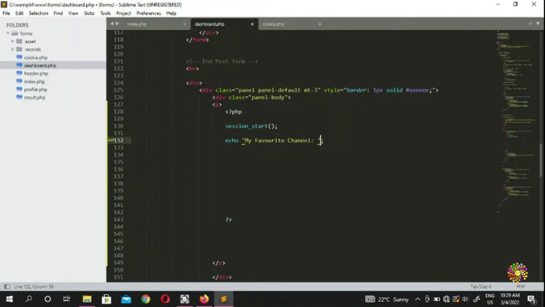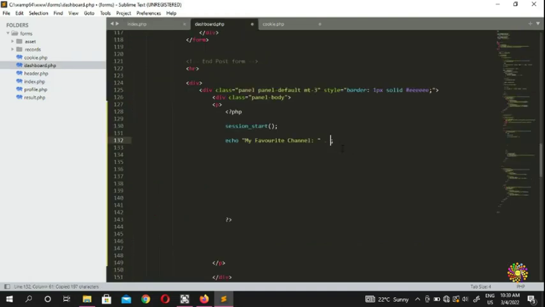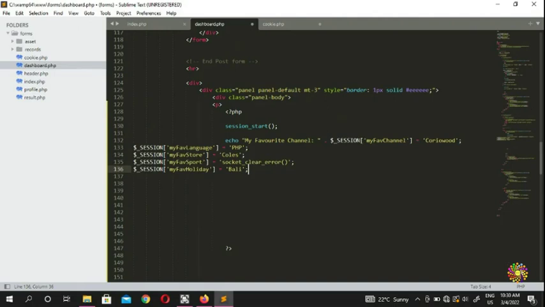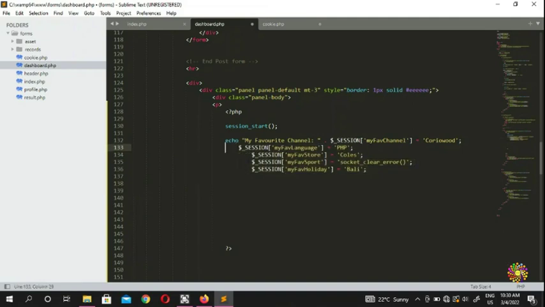Then you put a concatenation, and you can put all of them here. You copy it and put it here. So that's the first one, and you do the second one. I'm going to select all, and where it says the tab, you can move forward and put an echo.